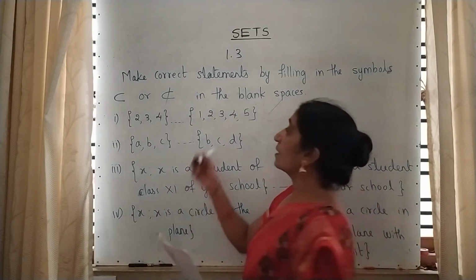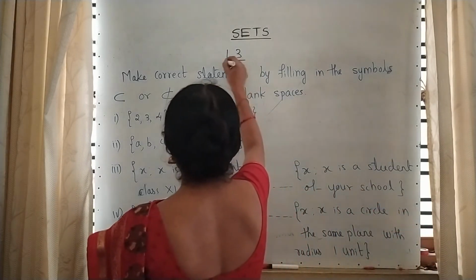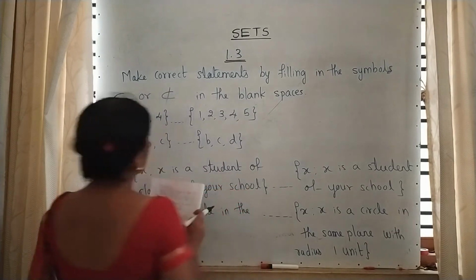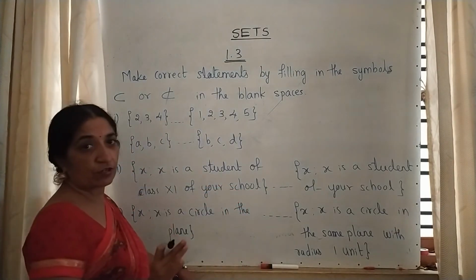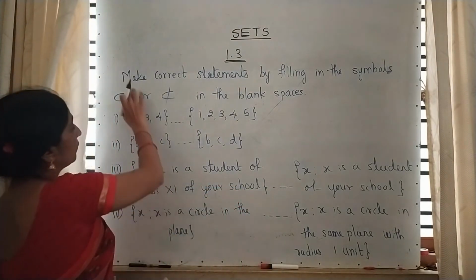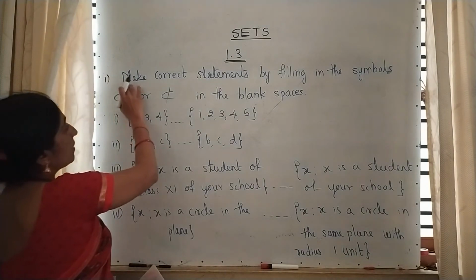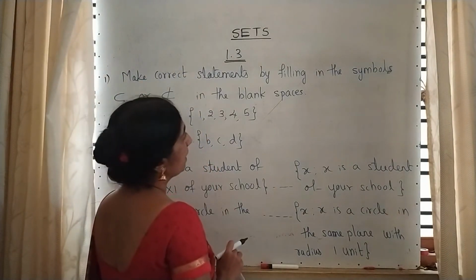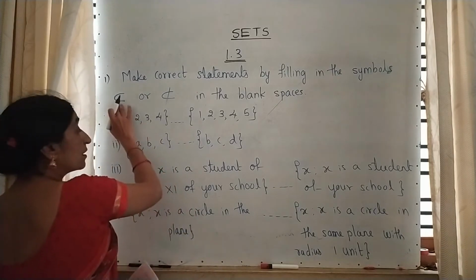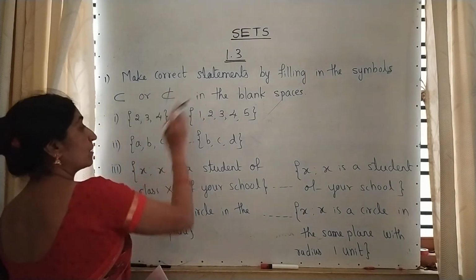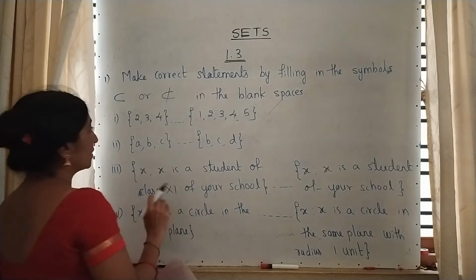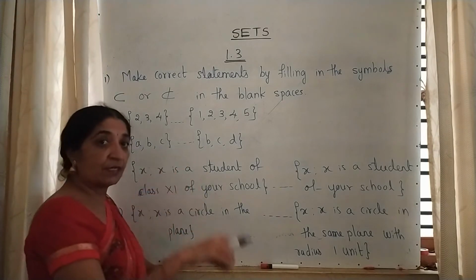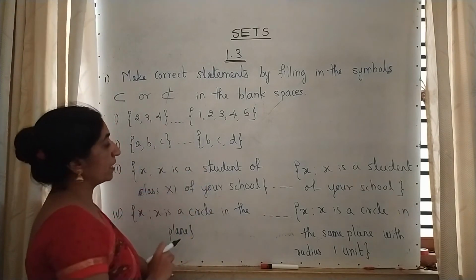So in today's class I will start with the exercise from NCERT 1.3. In that I am giving you some questions for assignment, that is homework. See, first main question: make correct statements by filling in the symbols, subset or not subset, in the blank space. That means we have to fill the symbol which is suitable for that example.